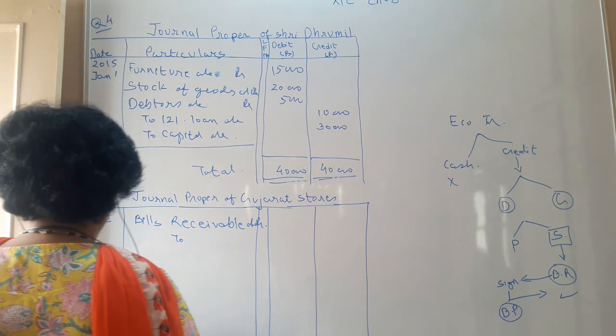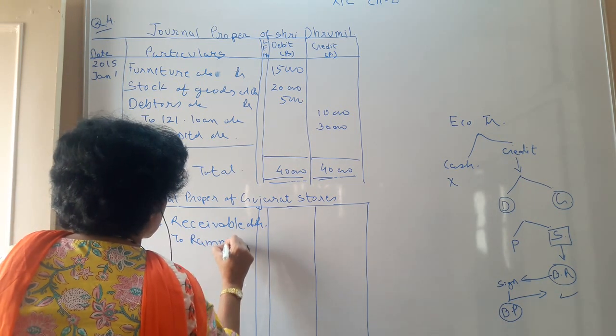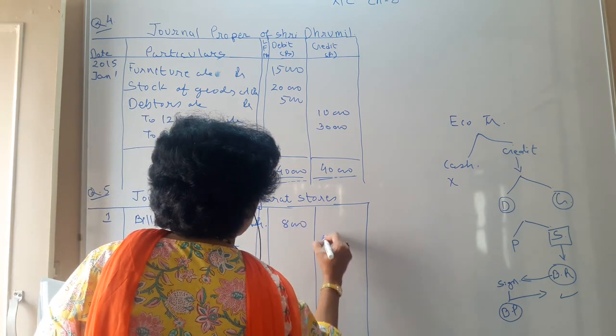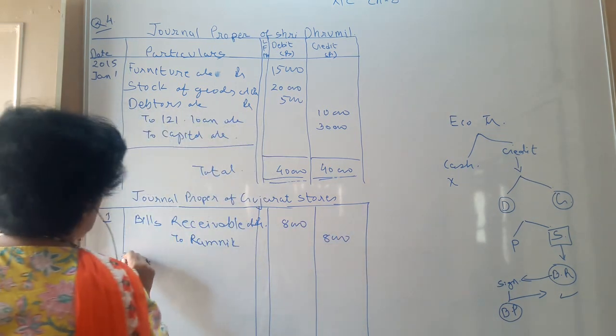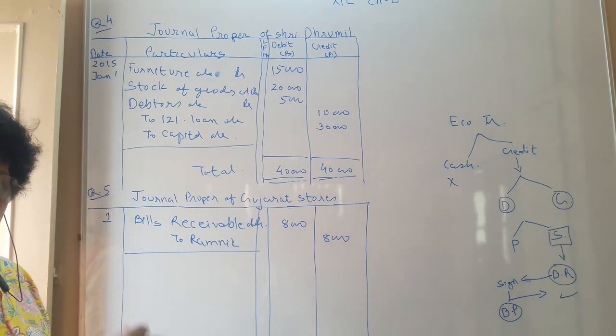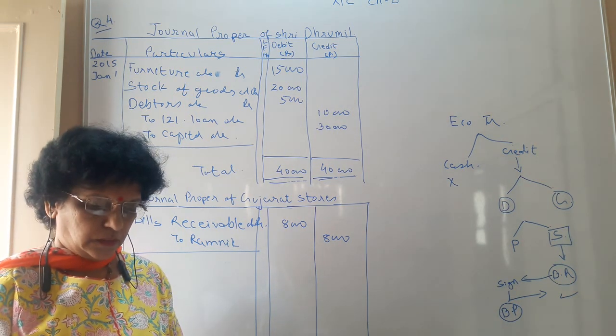The trader name is Ramnik. Amount of transaction is 8,000 rupees. The narration to be written: being bill accepted by Ramnik and returned back.